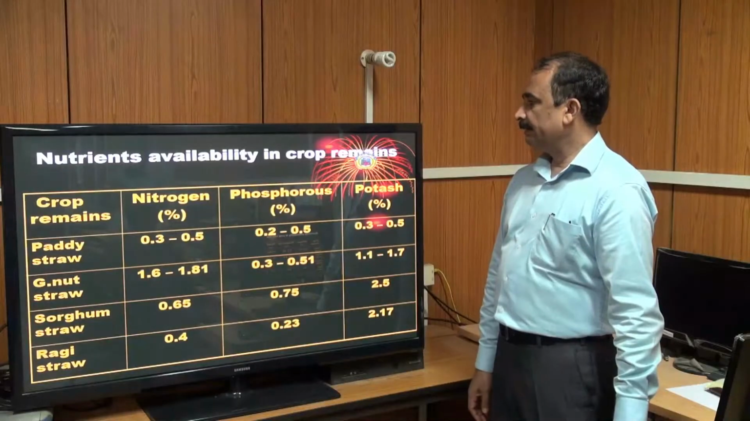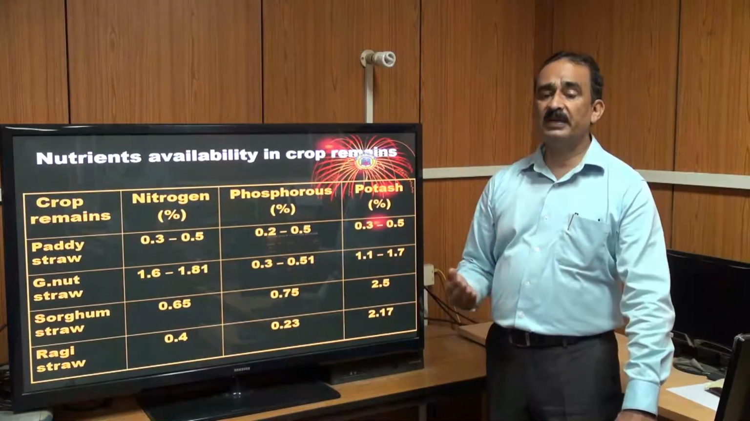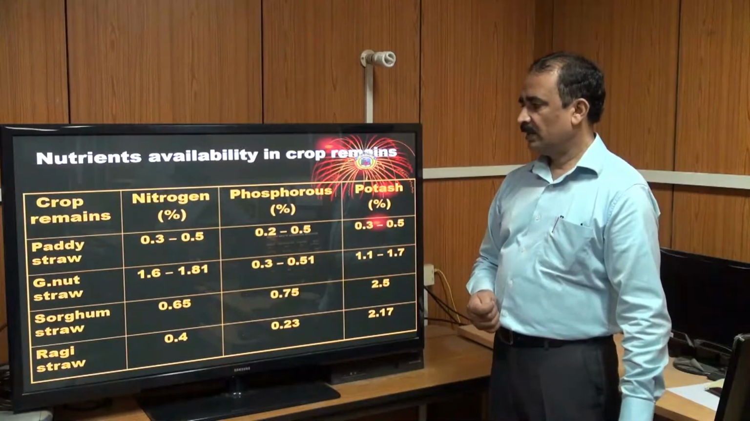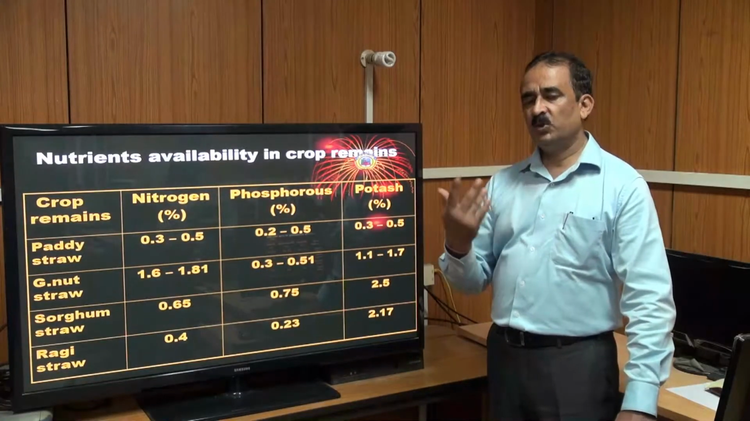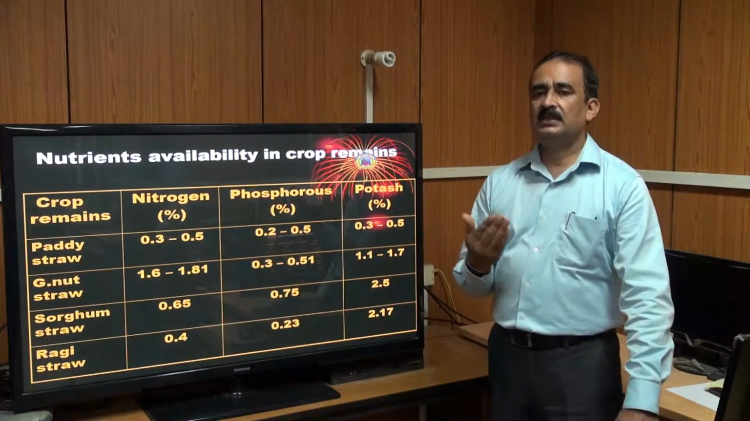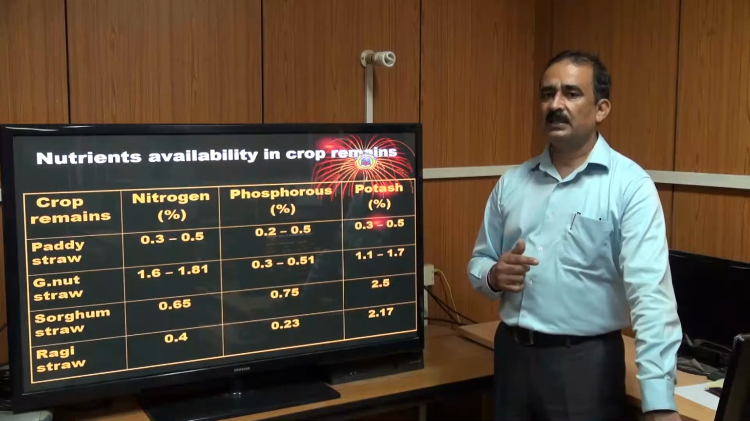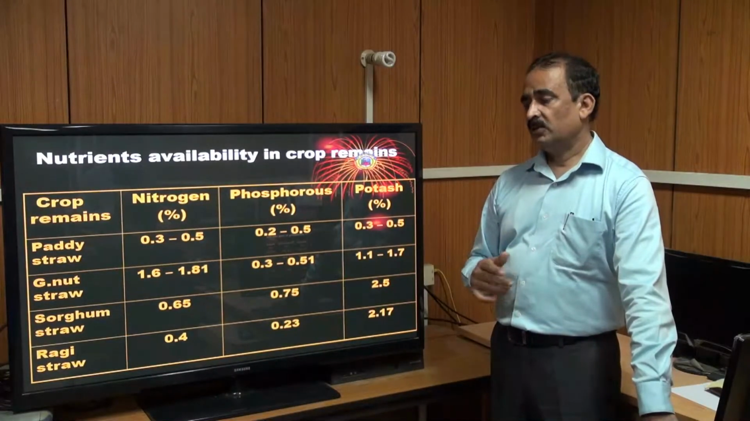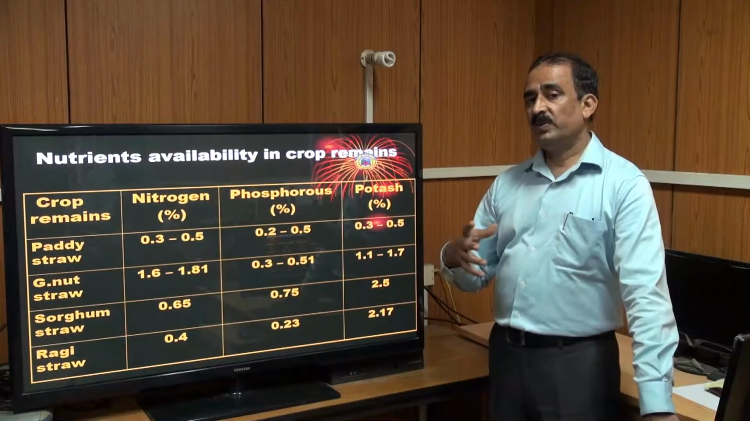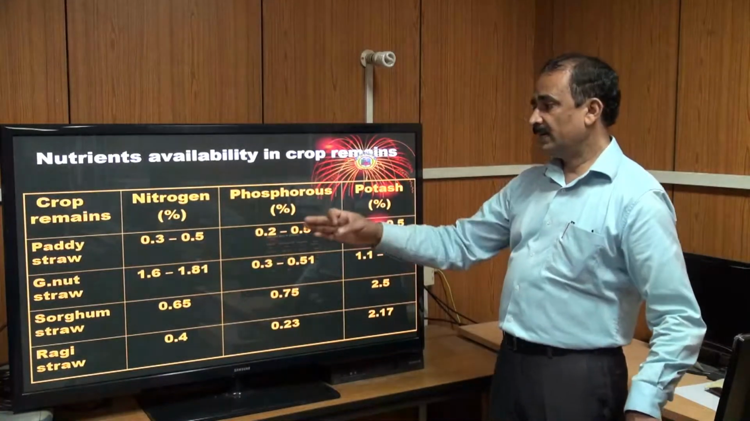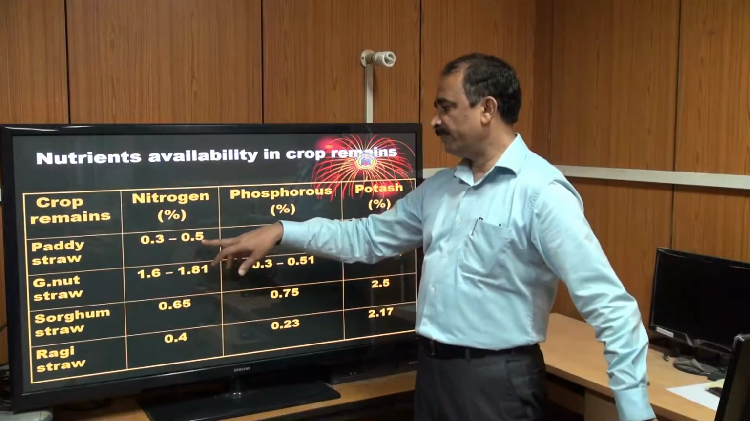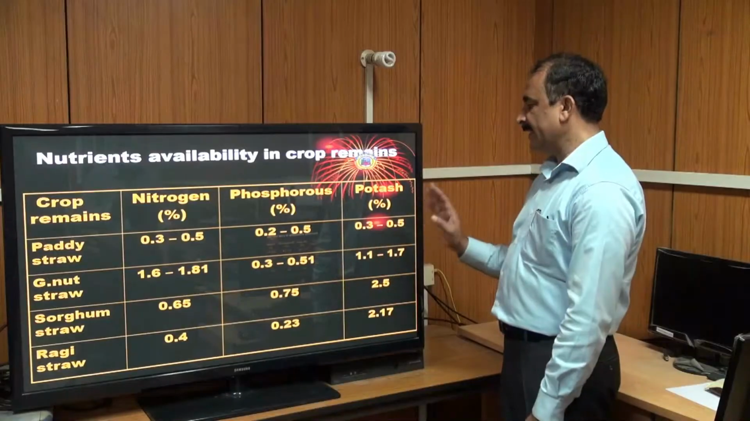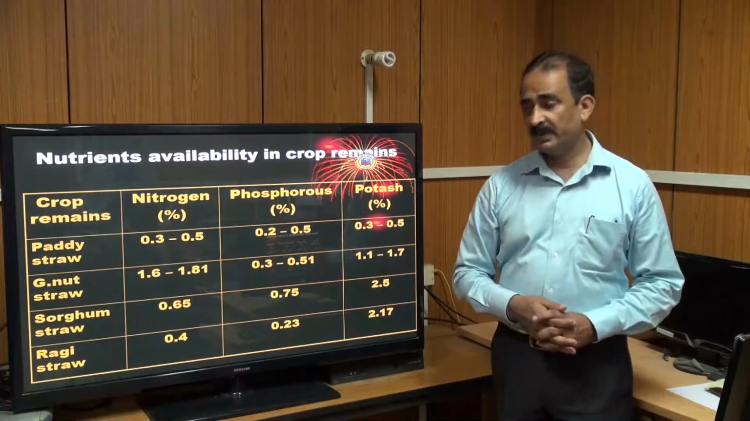And these are the nutrient availability in the crop remains, means farm waste remains, like paddy straw. Our farmers in UP, Punjab and Haryana burn their residue, especially wheat and rice. After burning, the remains like paddy straw have 0.3 to 0.5% nitrogen, whereas phosphorus 0.2 to 0.5%, and similarly potassium 0.3 to 0.5%.